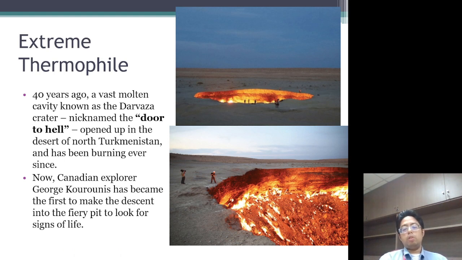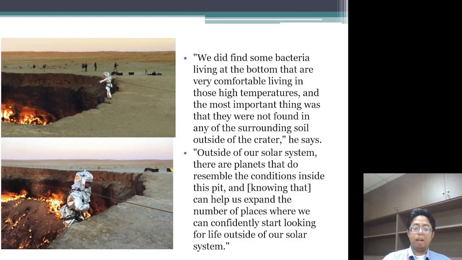So 40 years ago, this molten door to hell called the Darvaza crater opened in Turkmenistan, and until now it is still burning. A Canadian explorer, George Cornish, became the first person to descend into this fiery pit to find life. What he found was a lot of bacteria living at the bottom. They are very comfortable living in the high temperatures, and these bacteria are not found in the soil surrounding the crater.